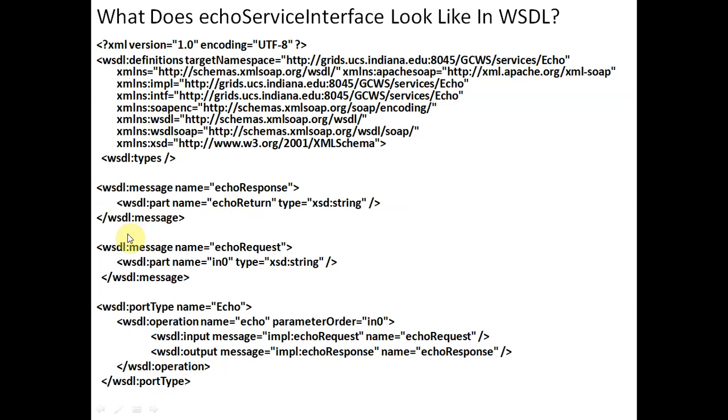Then we have message. Inside the message we have echo request and echo response. So you see here, WSDL message name echo request, and WSDL message name echo response. The message is closed here, and this message is closed here. Their type is string type, and we have mentioned the string type here. And then the port will inform you which web service we have to invoke, we have to execute.